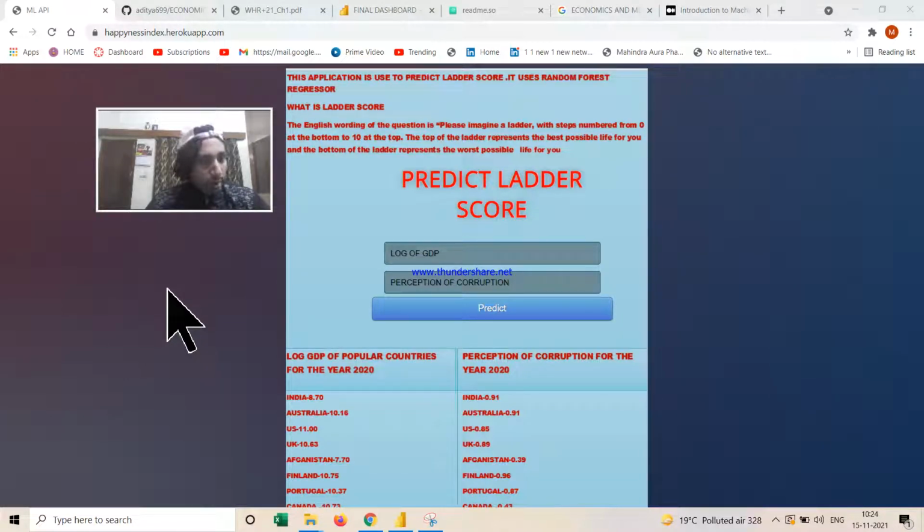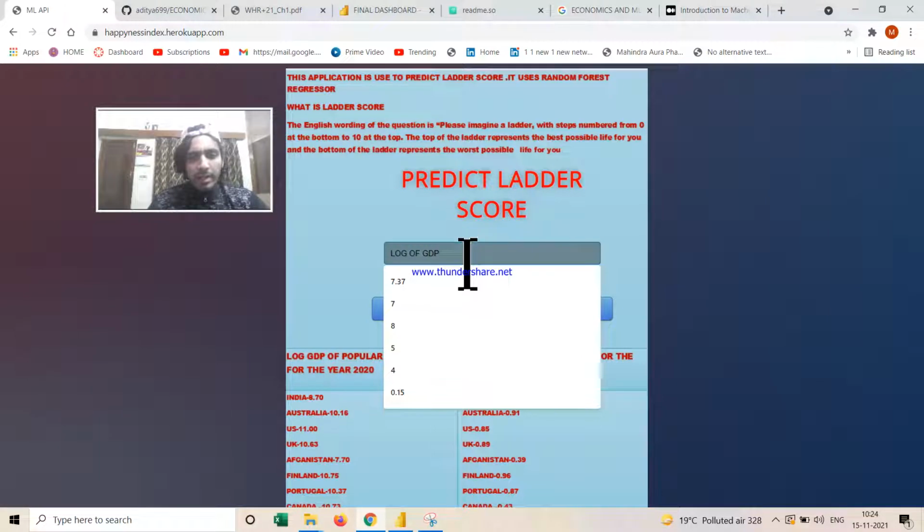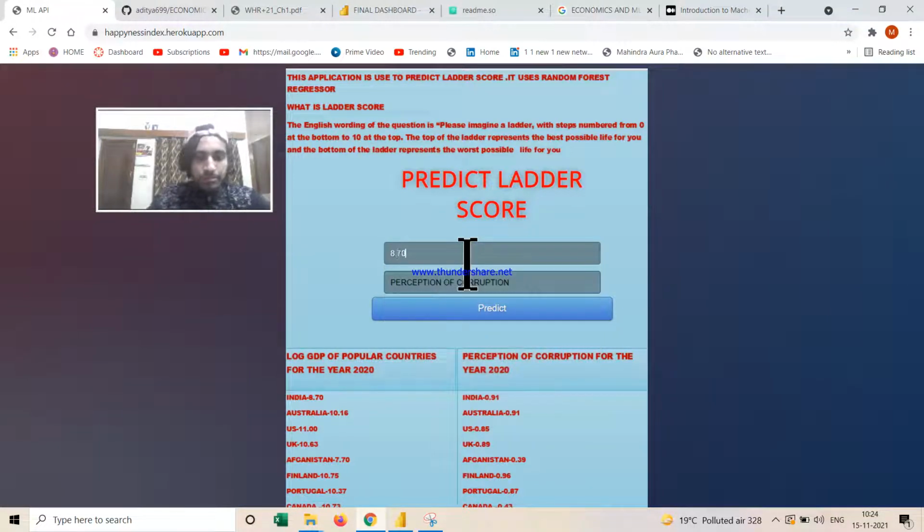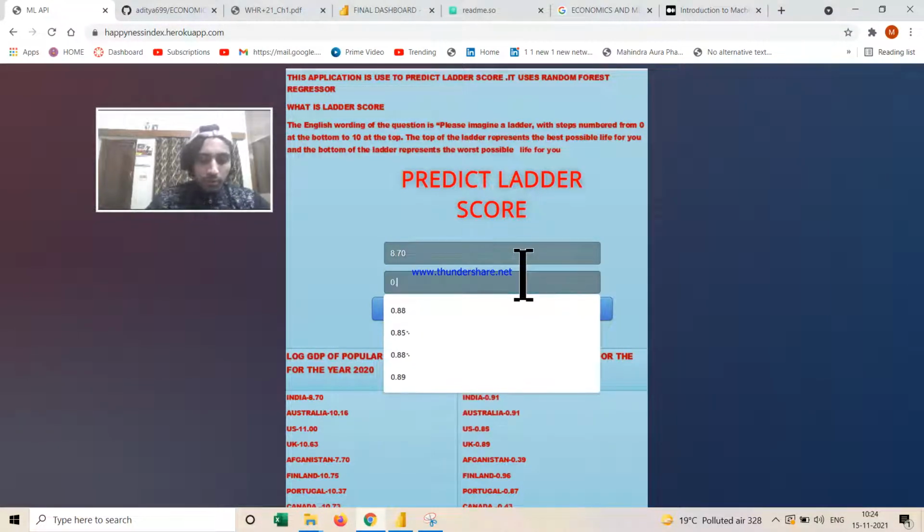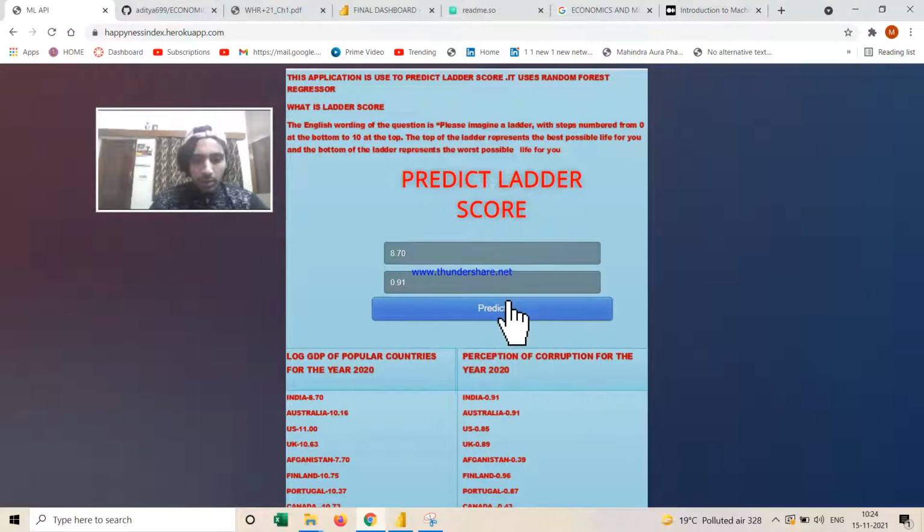So two features: one is economic, log of GDP, and the second one is perception of corruption, which is a slightly non-economic indicator, were enough to give me the ladder score. You can see the front end enables you to see data for log GDP of popular countries for the year 2020, like India has a log GDP of 8.70. So we can enter 8.70 over here, and the perception of corruption for India is 0.91. So we can have a look at the ladder score. You can see the ladder score is some 5.01.